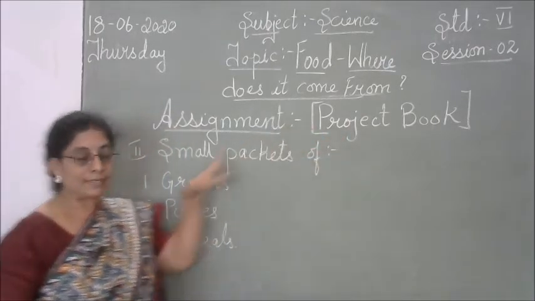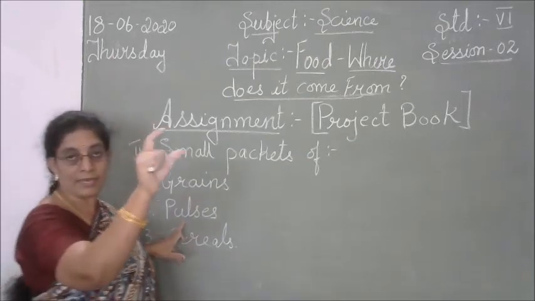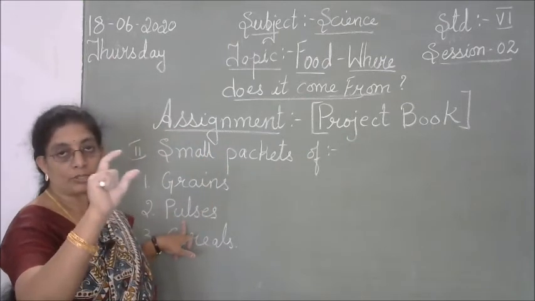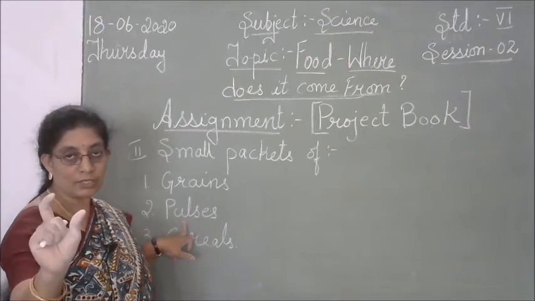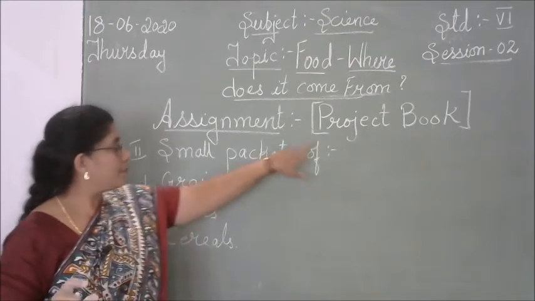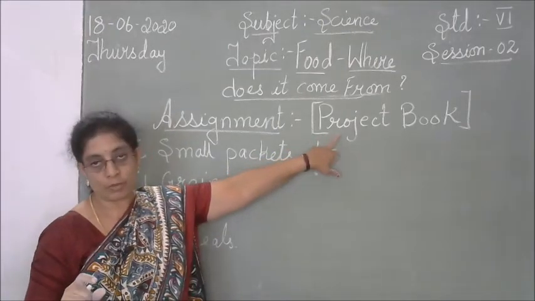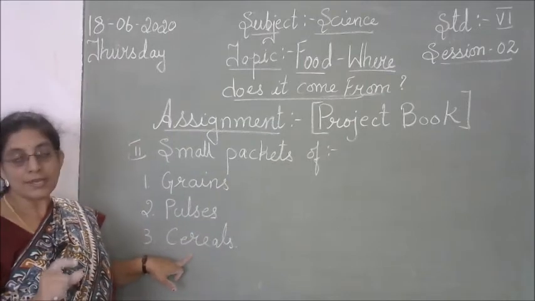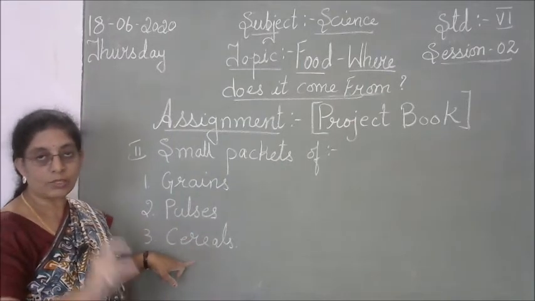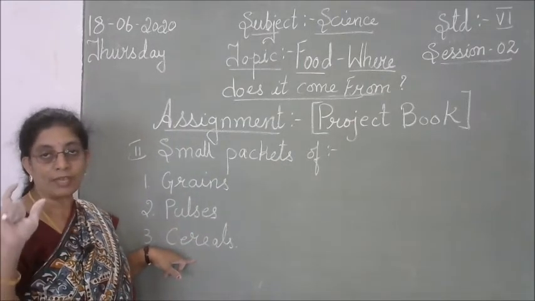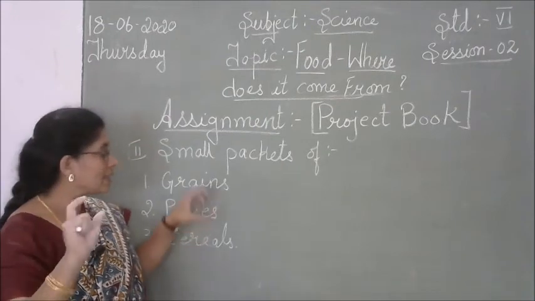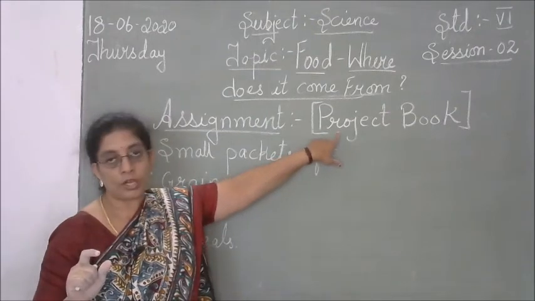Then second one, make the subheading as pulses, about 3 to 5 different varieties of pulses and paste it in your project book. And the third one is the cereals, and cereals also in small packets, 3 to 5 different varieties of cereals, pack it up and paste it in your project book.